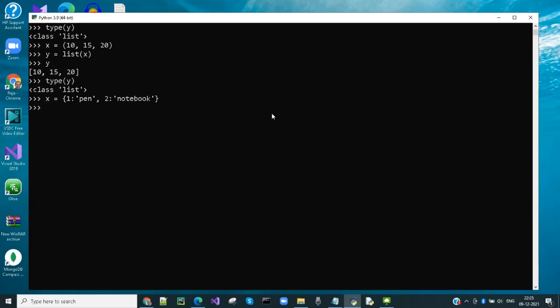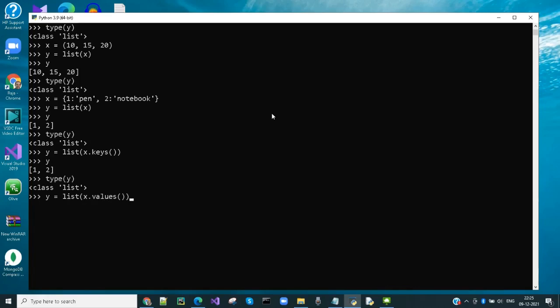Here, dictionary is not a sequence type. So when we convert a dictionary to list, it will take keys as list items. We also can use keys function on a dictionary to get keys as list items. I am using values function on dictionary to get values as list items. Here I am using items function on dictionary to get both keys and values. The output displays keys and values as list of tuples.